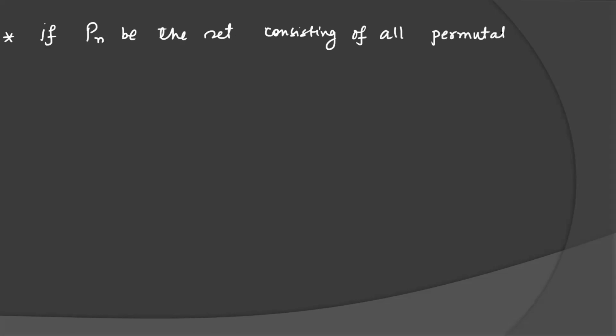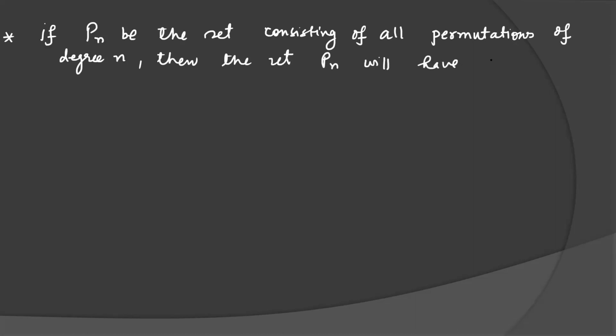First result: if I take the set Pn to be the set consisting of all permutations of degree n, then the set Pn will have, as I already discussed, factorial n distinct elements.